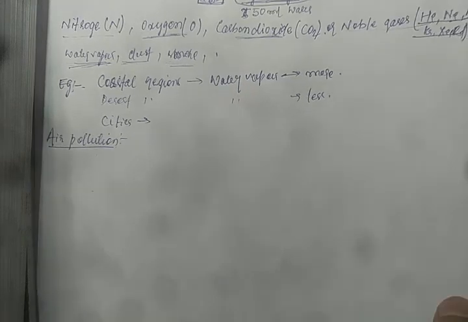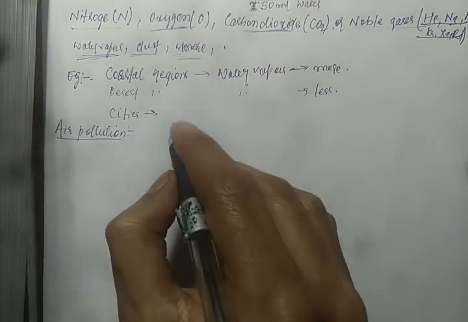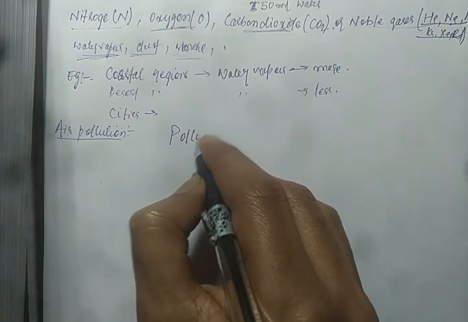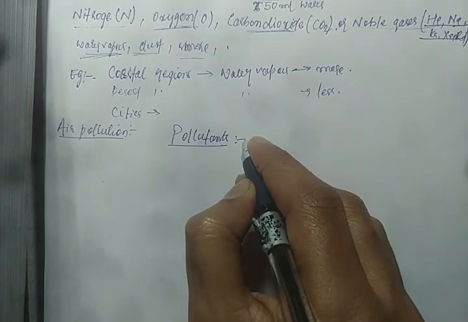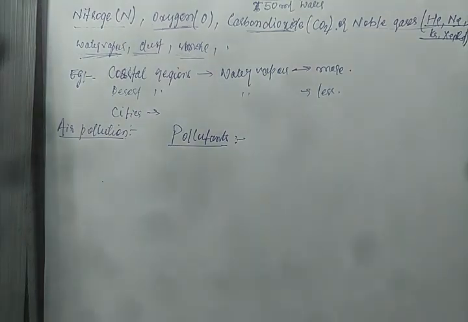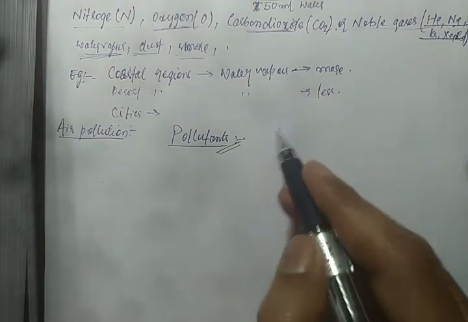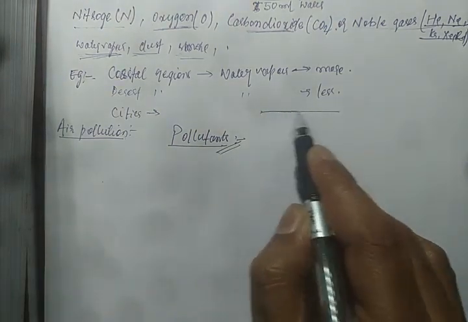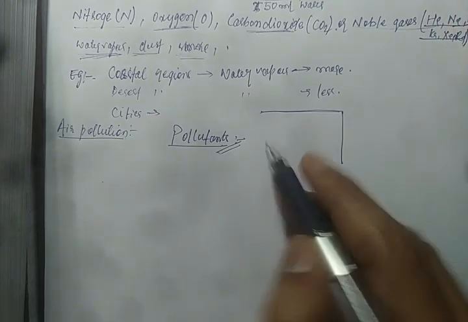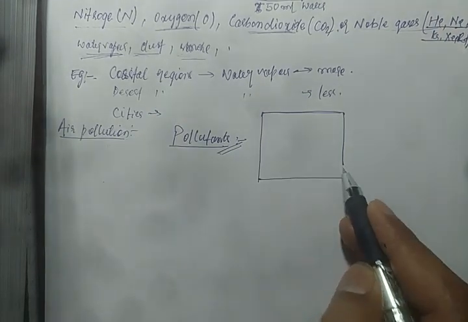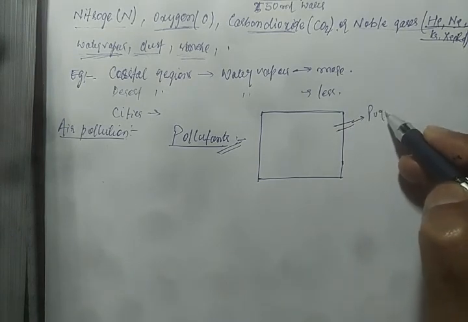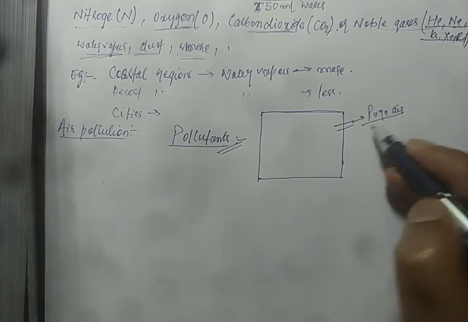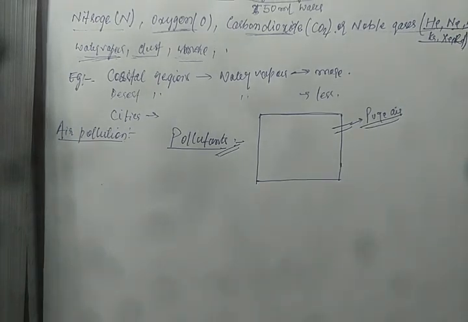Now one more thing: in air pollution you have heard the word pollutants. So what is a pollutant? A harmful and undesirable substance is called a pollutant. Suppose this is a container, and in this container we have introduced pure air, meaning air which is free from any pollution.